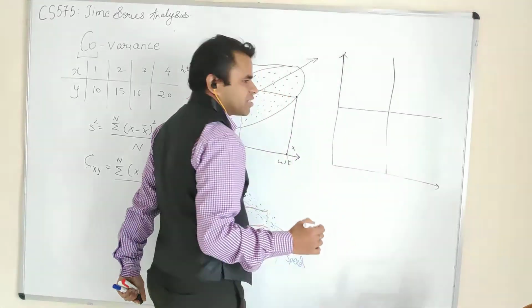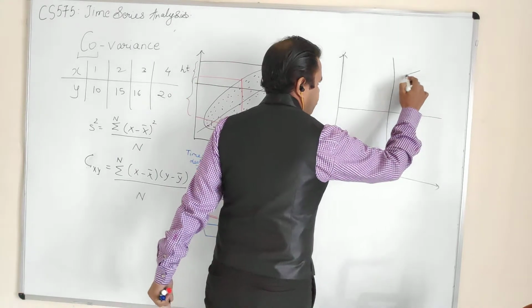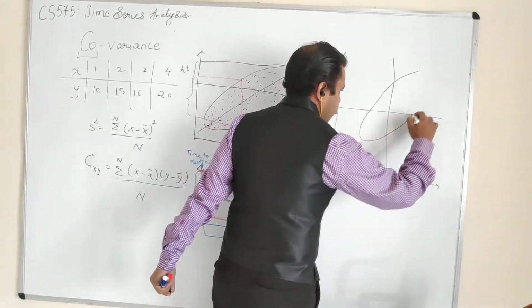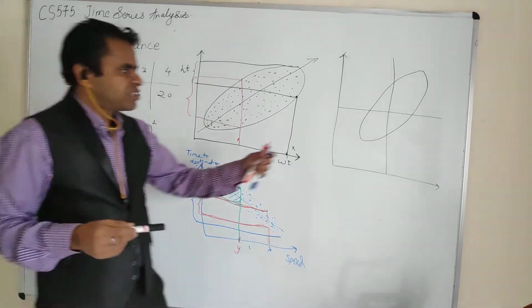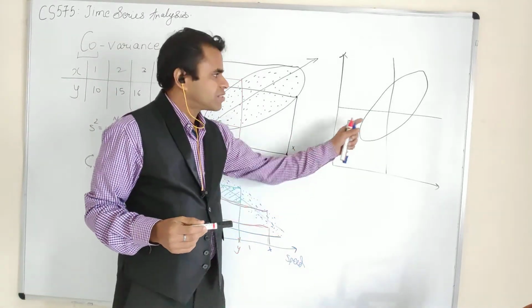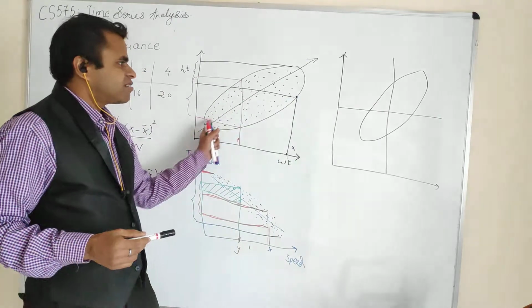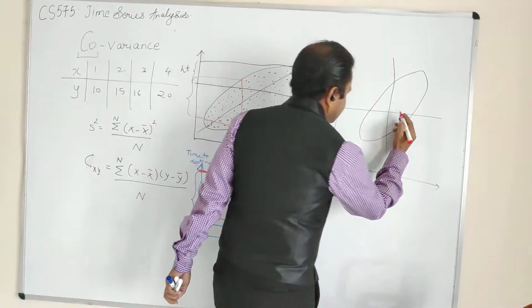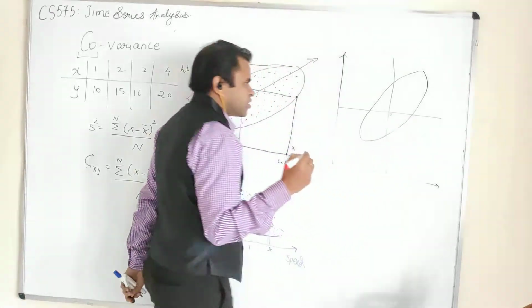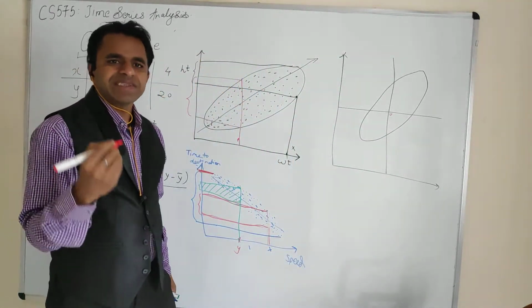Let me take the four quadrants, and as you know, when we have something of a positive relation or a correlation, we will have this kind of graph on this particular axis. And now once we know that for the z scores the mean is 0,